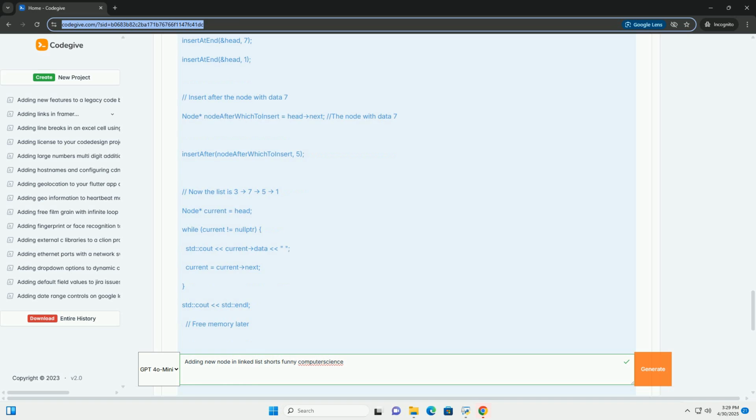Adding a new node, common scenarios. Let's explore the different places we might want to add a node to a linked list. 1. Adding at the beginning, the head. 2. Adding at the end, the tail. 3. Adding in the middle, after a specific node. 1. Adding at the beginning, the head.